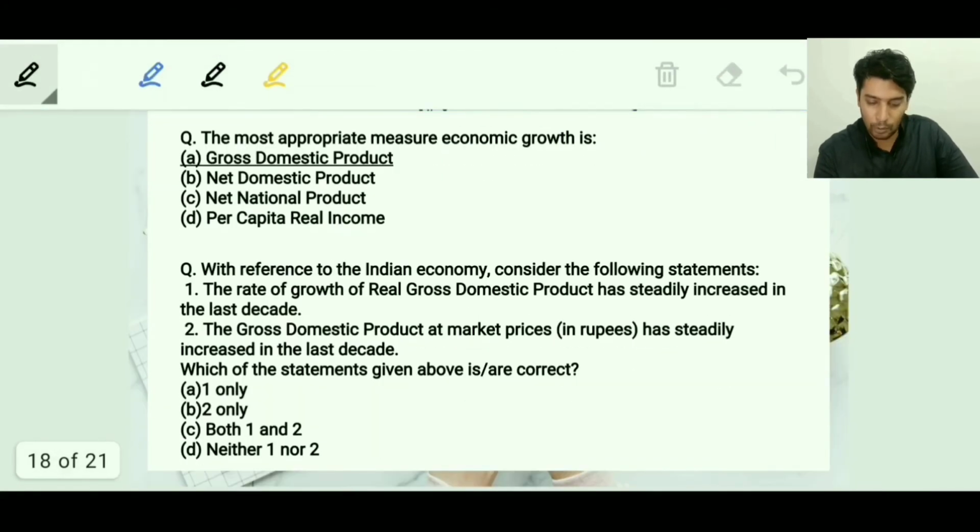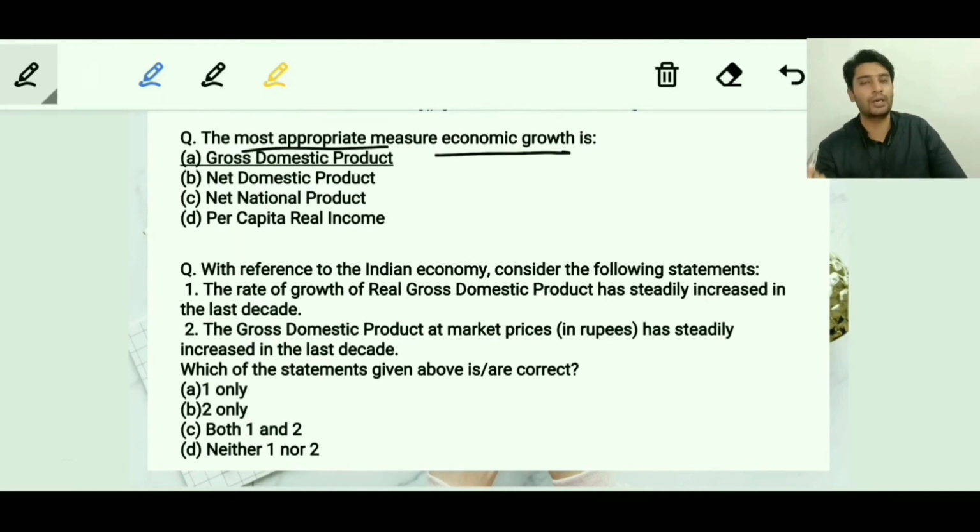The next question is the most appropriate measure for economic growth. This we know. We read it almost every day in the newspapers. The most appropriate term for cross-country comparison of economic growth is the GDP, gross domestic product.